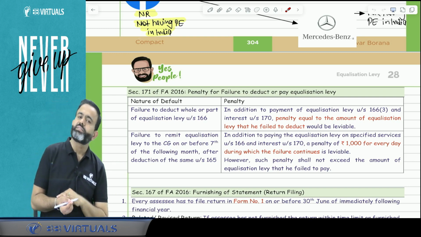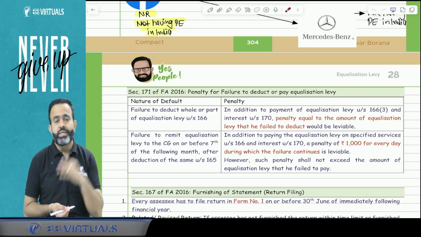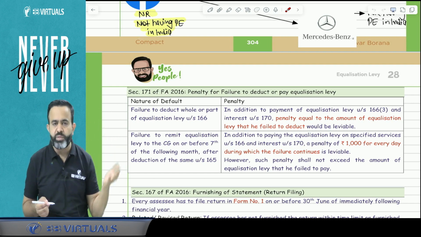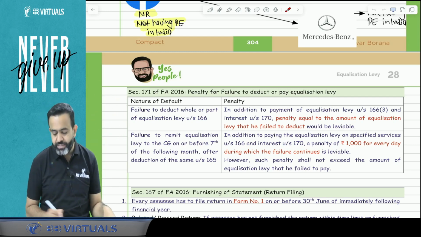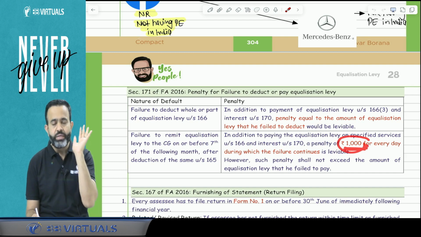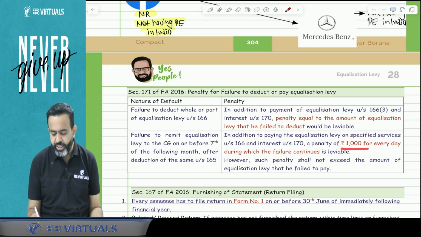One more point, guys. Suppose you have not deposited the equalization levy by the 7th of the next month, then you know that from the 8th of the next month, there will be interest of 1% per month or part of the month given under section 170, and along with that, guys, there will be a penalty of 1,000 rupees for every day also. But guys, this penalty cannot be more than the total amount of the equalization levy.